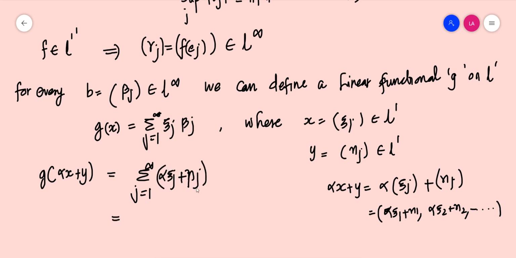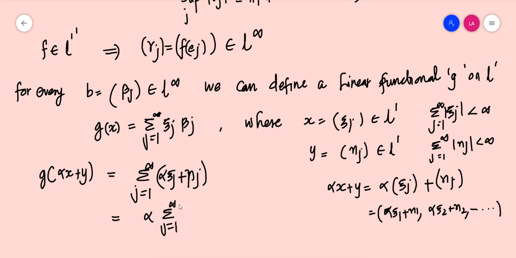Now this is actually a bounded sum because the elements are in L1, which means that summation j equal to 1 to infinity modulus of theta j is bounded, and summation j equal to 1 to infinity modulus of eta j is also bounded. So both of them are finite sums. So this can be written as alpha times summation j equal to 1 to infinity theta j plus summation j equal to 1 to infinity